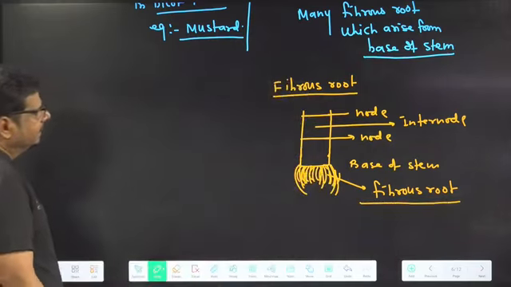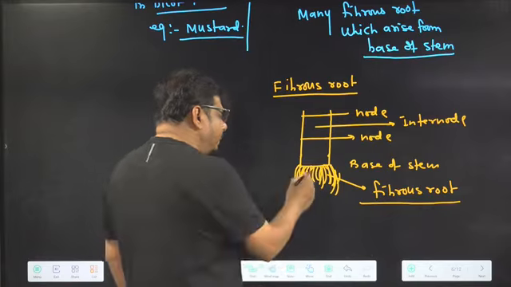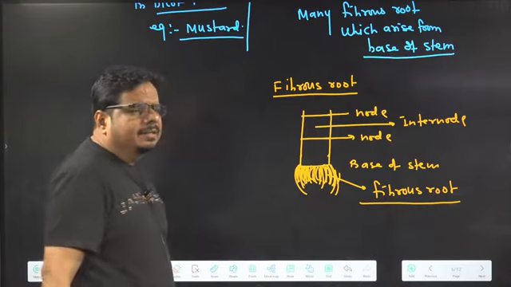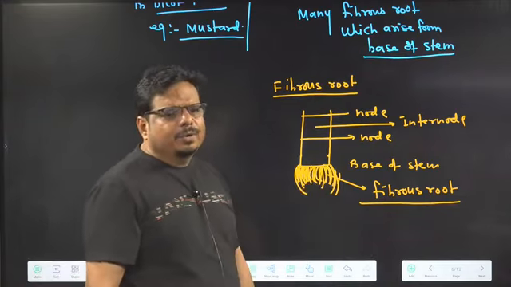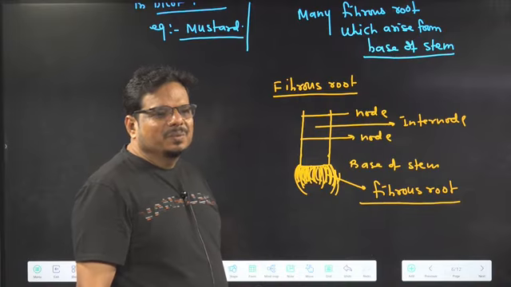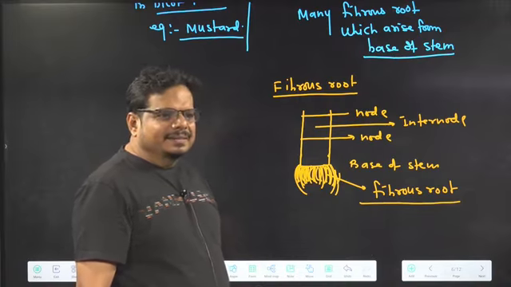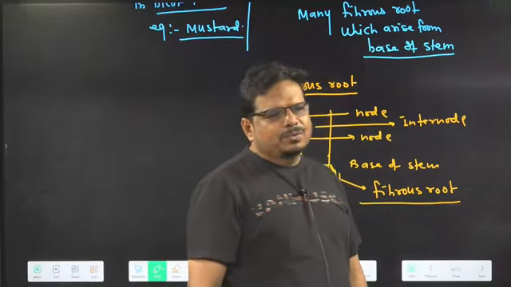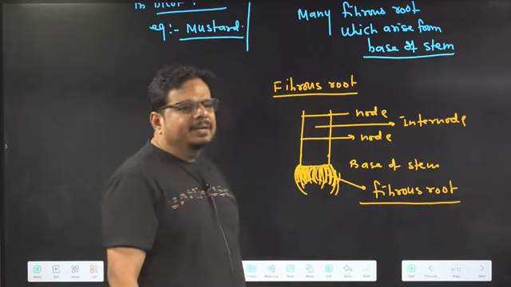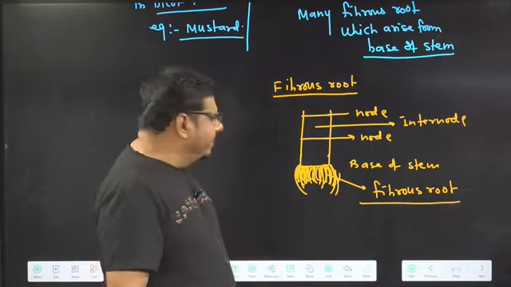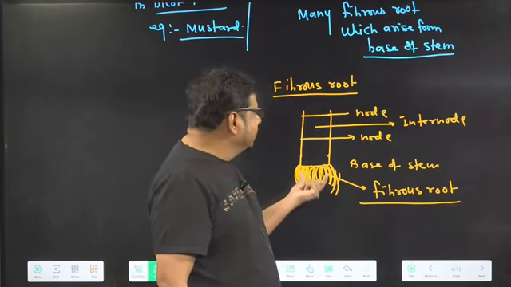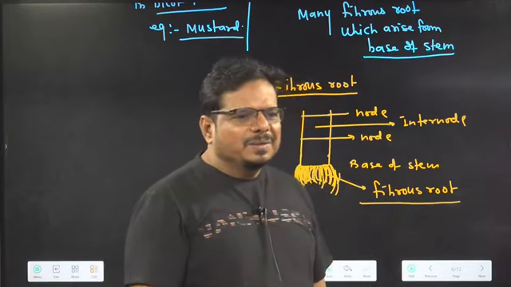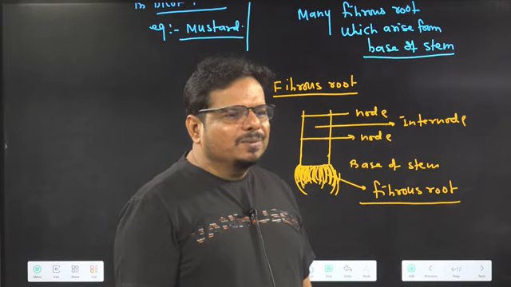So when we are uprooting a plant and we get such kind of root arising from the base of the stem, such a type of root is the characteristic feature of which one? Monocot. So in monocot, which kind of root is there? Fibrous root is there because the primary root is short-lived and it is replaced by many fibrous roots which arise from the base of a stem. Such kind of root we find in which one? Monocot. Can you tell any example? And try to say the example from NCERT itself.